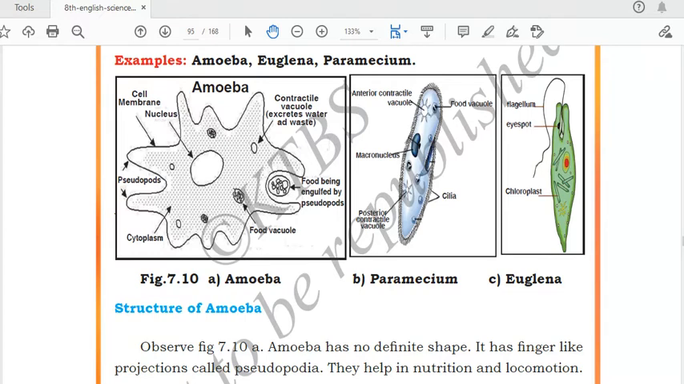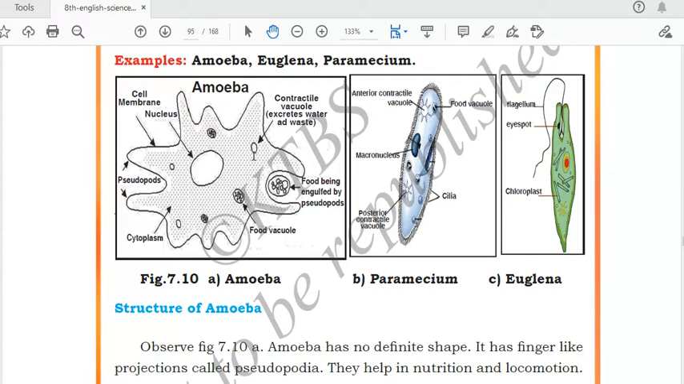This is food vacuole. Inside the food vacuole, digestion of food will take place. Cytoplasm, the liquid matrix which is present inside the amoeba's body is called cytoplasm. Then it is having a cell membrane. The outer covering is the cell membrane, and the center structure is called the nucleus. All the vital activities will be carried out by this nucleus.